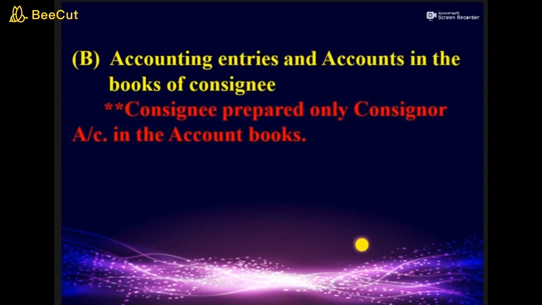If they specifically ask to prepare all necessary ledger accounts, in that case we have to prepare consignor account, then commission account, profit and loss account, Del Credere Commission account, and so on. But this we have to prepare only if it is specifically asked that prepare all necessary ledger accounts.